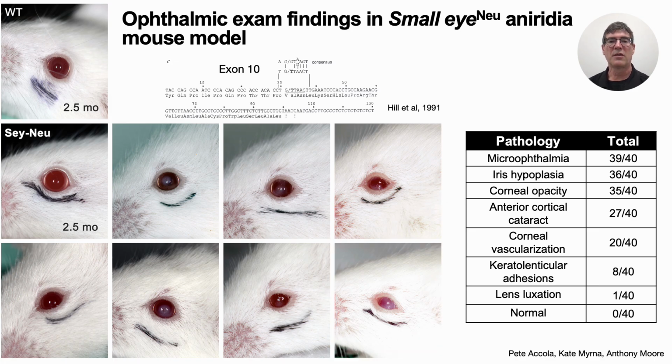The table summarizes our ophthalmic exam findings in our small eye mice at 2 to 3 months of age. As you can see, most of the mice were microphthalmic with iris hyperplasia and some evidence of corneal opacity. A large proportion also had cataracts and some evidence of corneal vascularization. None of the ophthalmic exams of the small eye mice were normal.